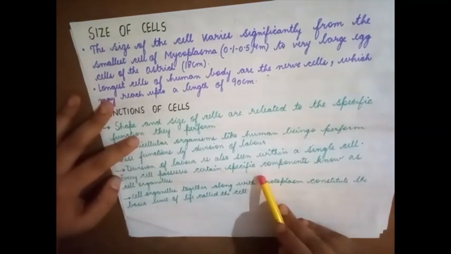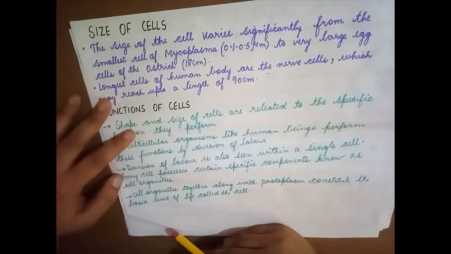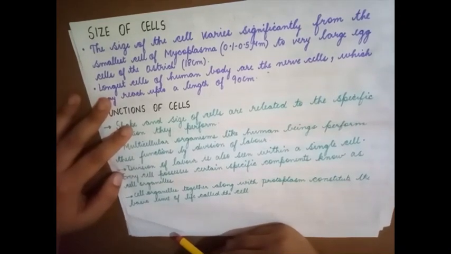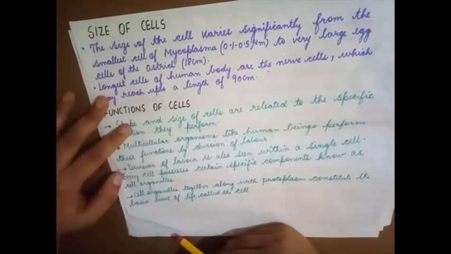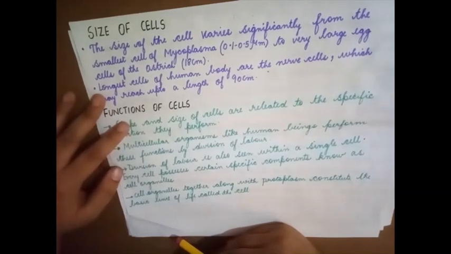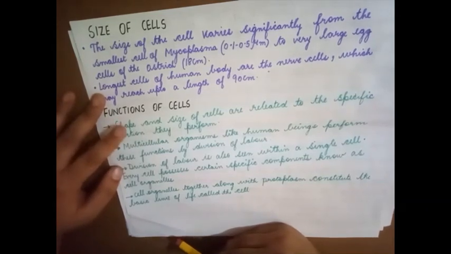Every cell possesses certain specific components known as cell organelles. Just like we have organs that perform specific functions, within a cell we have cell organelles. Even they have taken up a specific function. So, division of labor is seen within a cell also.